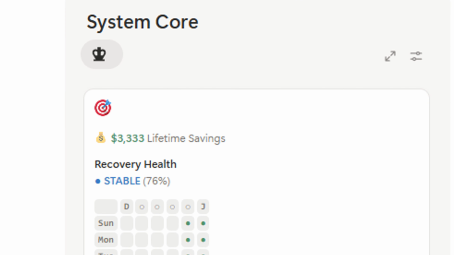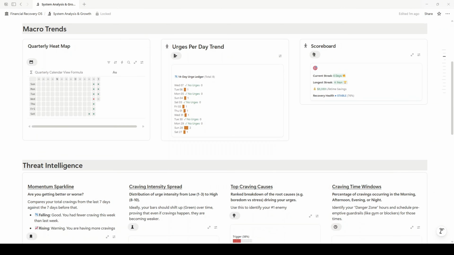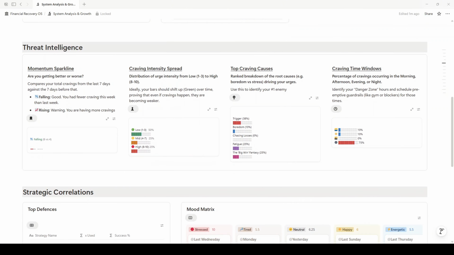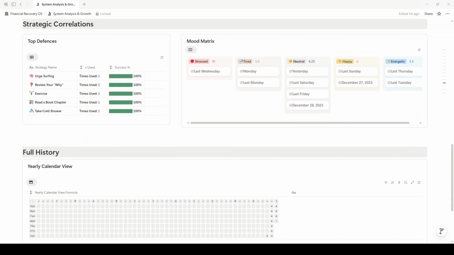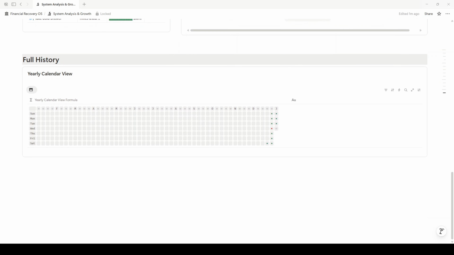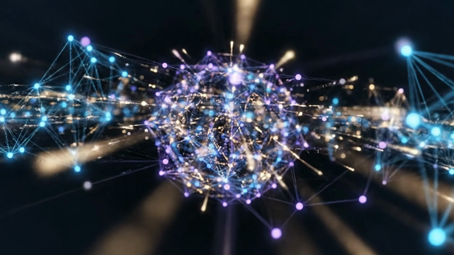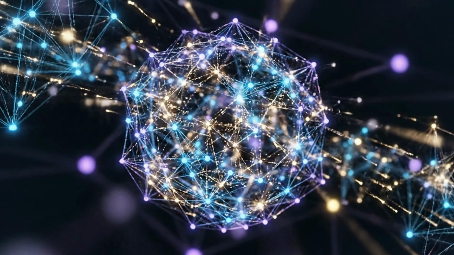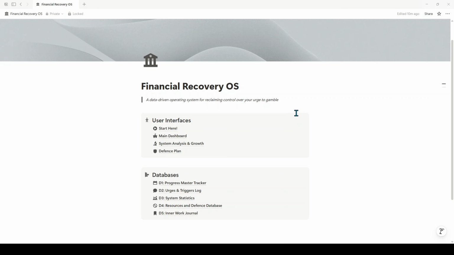I approach this problem like an engineer. I spent the last month building a recovery system in Notion that tracks more than just your days clean. The system tracks your recovery health along with many other metrics, using measures like days clean against daily difficulty and urge intensity to predict relapses before they even happen. In this video, I'm going to show you the logic behind the system, walk you through the daily workflow, and show you the formulas that power the analytics. Let's get stuck into it.